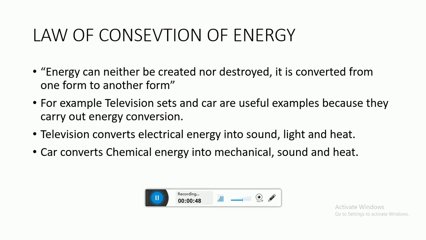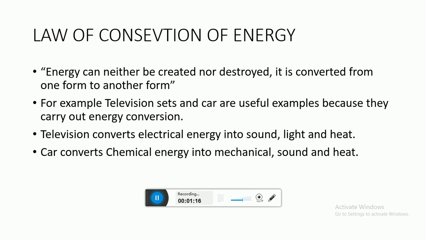Later on we discussed different forms of energy: mechanical energy, kinetic energy and potential energy, gravitational potential energy, elastic potential energy, chemical energy, nuclear energy, and light energy as well.